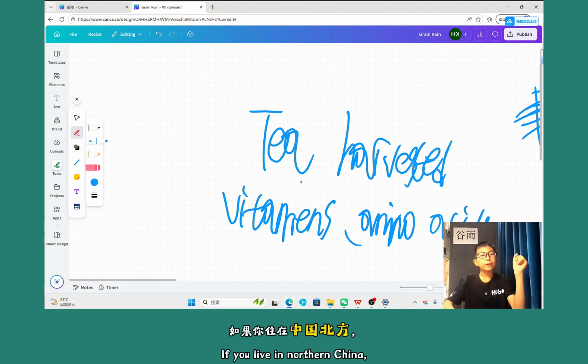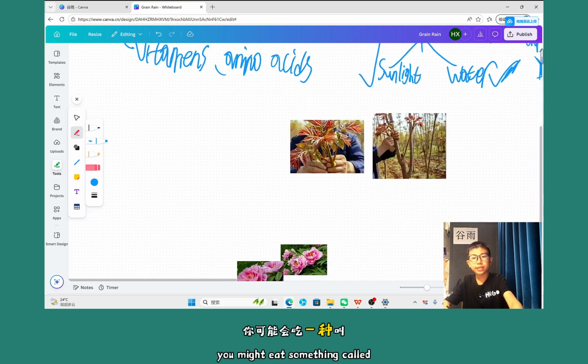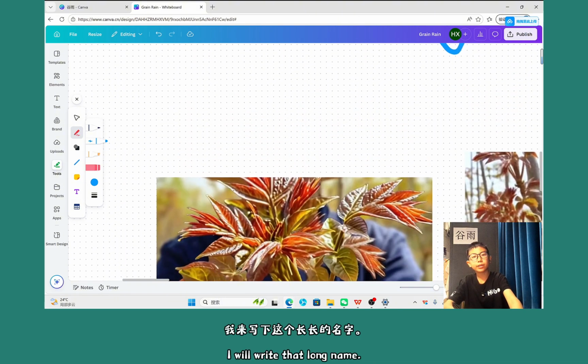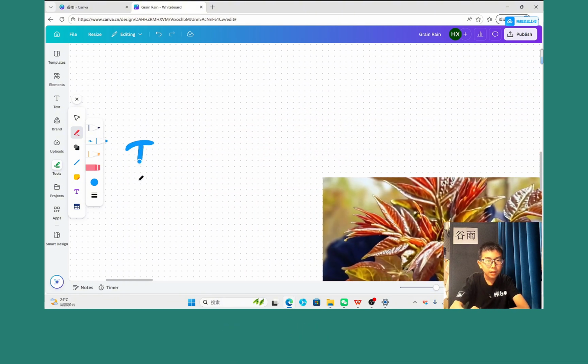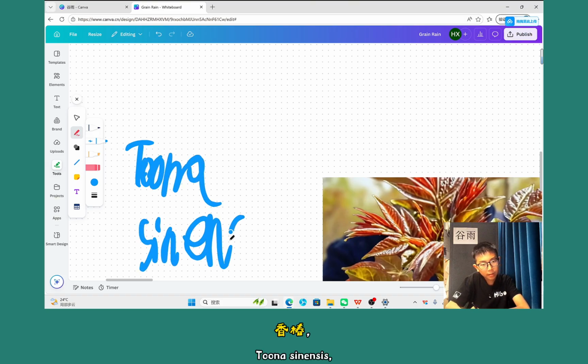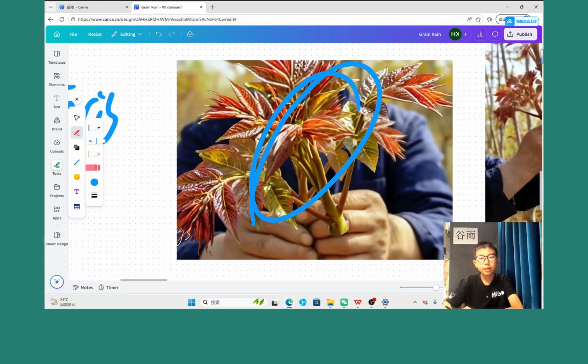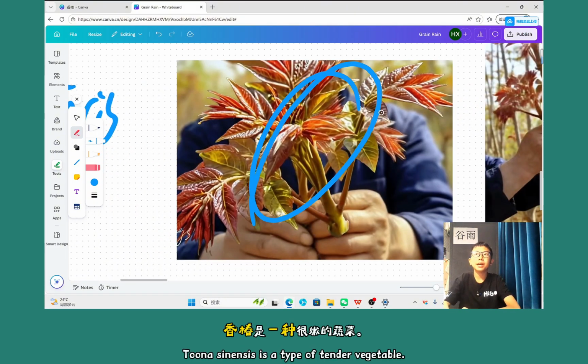So if we live in northern China, then we should eat something called Toona sinensis. I'm going to write this very long name. Toona sinensis. Yeah, this one is the Toona sinensis, and it is a type of tender vegetable.